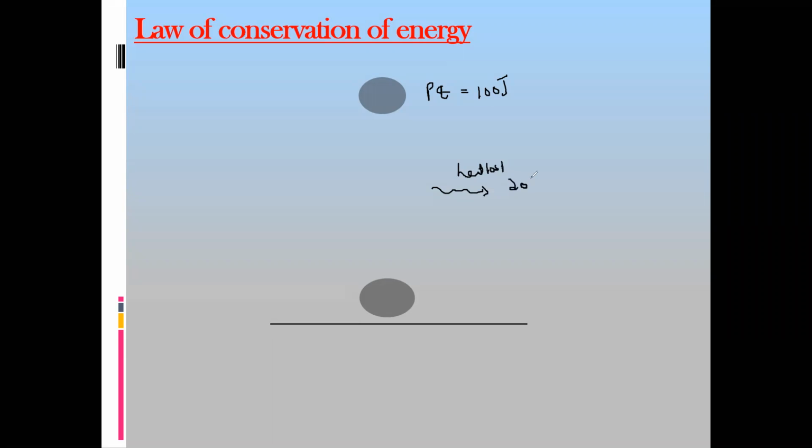So 20 joules of energy is lost in the form of heat. The question is, what is the kinetic energy? What will be the kinetic energy at the base? At position A, it had only potential energy. As it falls, it lost 20 joules of energy in the form of heat. How much is the kinetic energy at the bottom? What will be the kinetic energy?